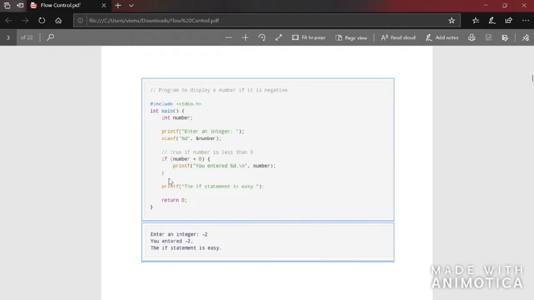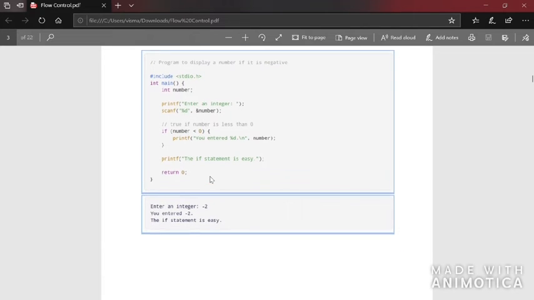Then after that it will print the statement "The if statement is easy." If the number is greater than 0, then it will not print the statement. This line will be printed only if the number is less than 0, that is, only if this condition is true. Otherwise this won't be printed. Let's see the output here.